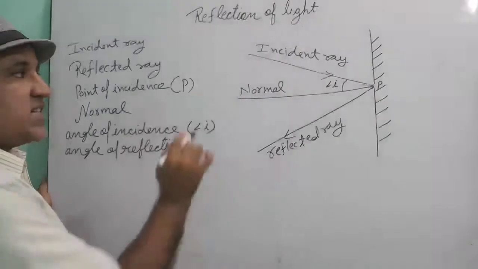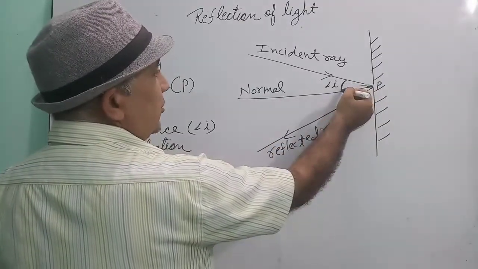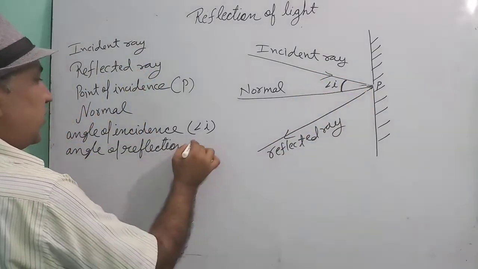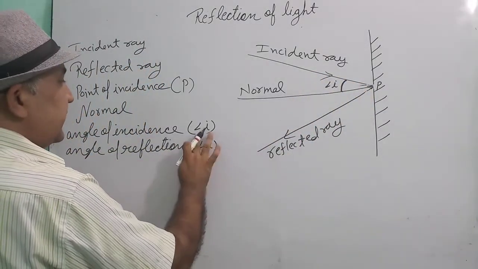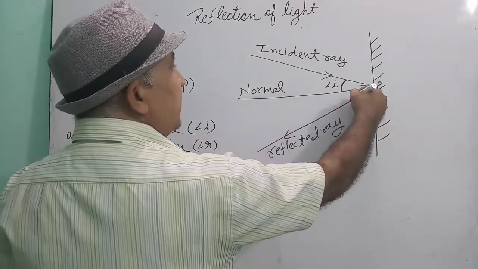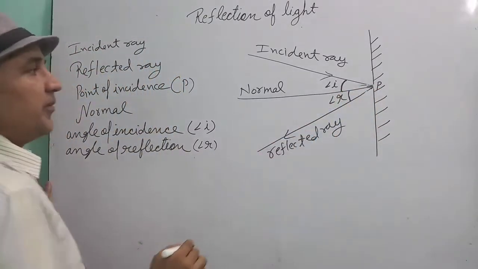It is denoted by small i. The angle between the incident ray and the normal is called the angle of incidence. And the angle of reflection is denoted by small r, and the angle between the reflected ray and the normal is called the angle of reflection.